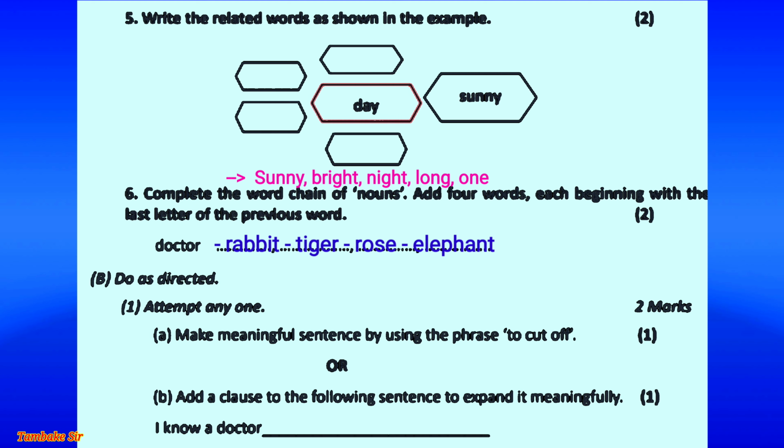Answer: doctor, rabbit, tiger, rose and elephant. Next activity, question 1b, do as directed. 1. Attempt any one. A. Make meaningful sentences by using the phrase to cut off. Or B. Add a clause to the following sentence to expand it meaningfully. I know a doctor who is my close friend.